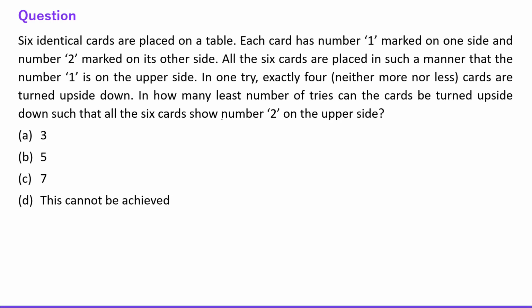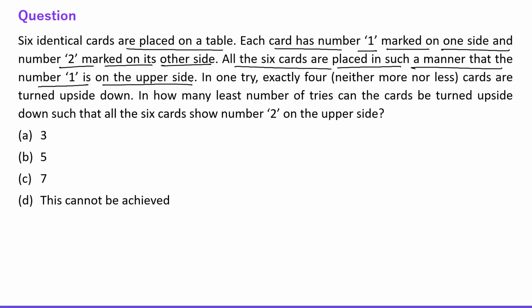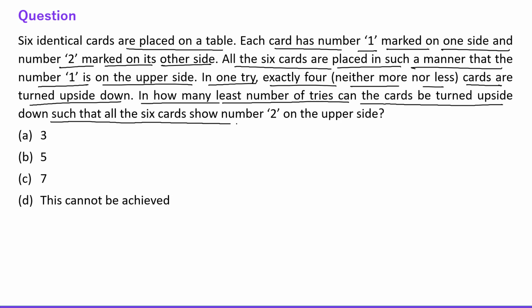Next question says, 6 identical cards are placed on a table. Each card has number 1 marked on one side and number 2 marked on its other side. All the 6 cards are placed in such a manner that the number 1 is on the upper side. In one try, exactly 4, neither more nor less, exactly 4 cards are turned upside down. In how many least number of tries can the cards be turned upside down such that all the 6 cards show number 2 on the upper side? Initially they are like this, 1, 2, 3, 4, 5, 6, total 6 cards and all are showing 1.